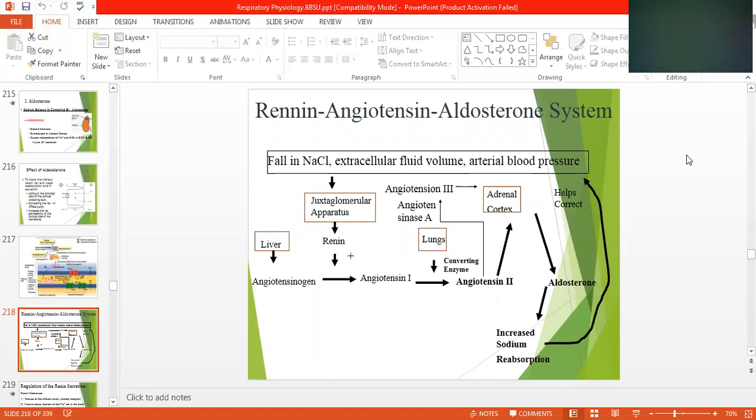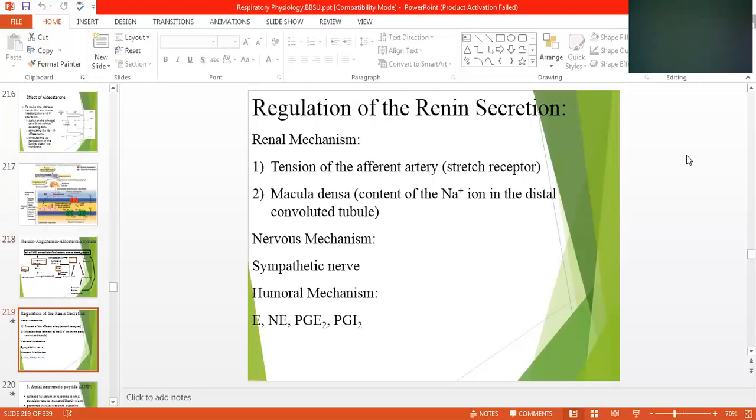Then we talk about the renin-angiotensin phenomenon. This phenomenon is very important to control the blood pressure. Renin is released from the kidney, angiotensinogen is released from the liver. They both combine and are converted into angiotensin 1, and angiotensin 1 is converted to angiotensin 2 in the presence of angiotensin converting enzyme, ACE, and that causes vasoconstriction, and then it will increase sodium and water reabsorption. So this regulation we have discussed.